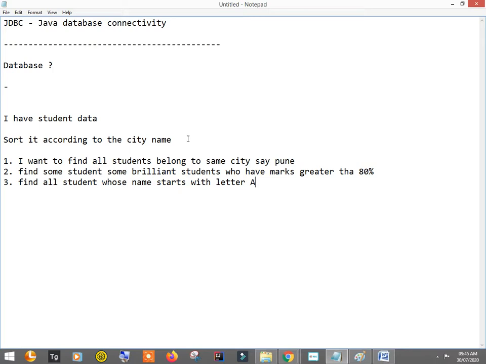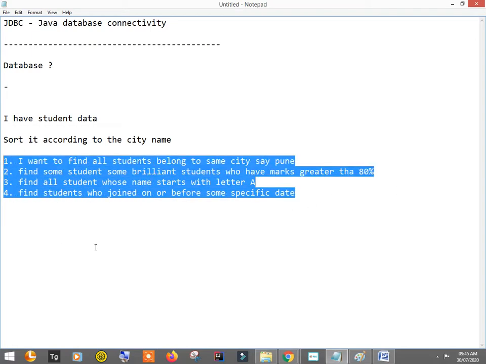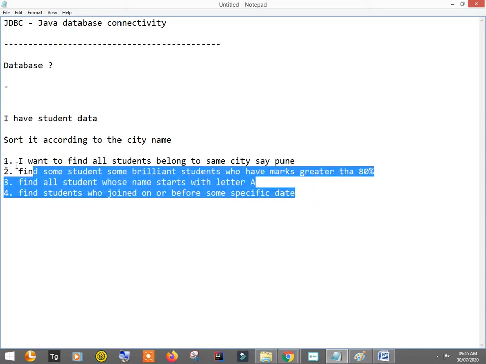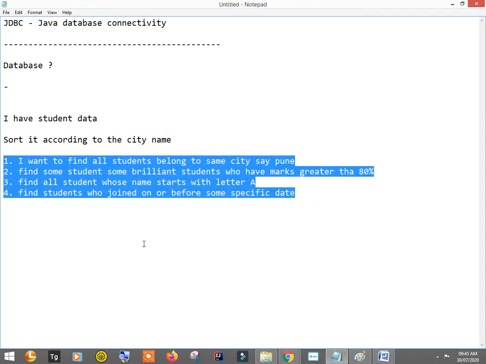And like this, if I want to collect the data or recall the data, or let's say I want to find students who joined on or before some specific date. So these are several things, or I can say operations, that I want to do on my data.